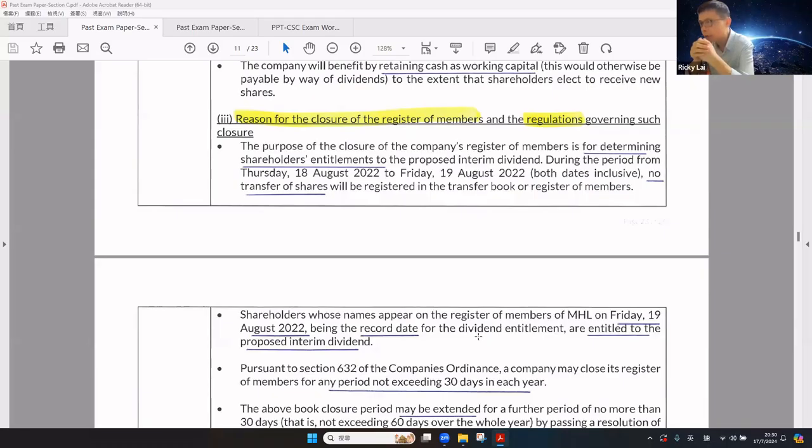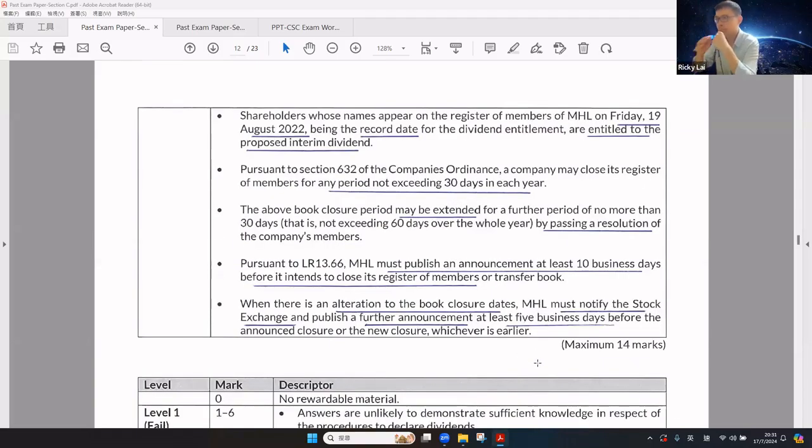The purpose of the book closure is to determine shareholder entitlement to the proposed interim dividend. During the period from August 18 to August 19, no transfer of shares will be registered in the transfer book or register of members. Shareholders whose names appear on the register of members on August 19, being the record date for the dividend entitlement, are entitled to the proposed interim dividend.